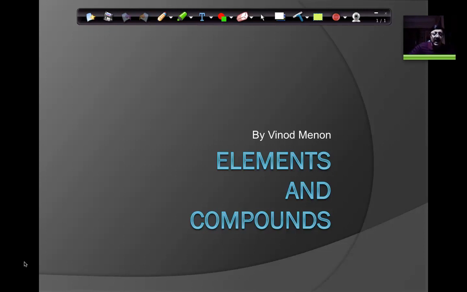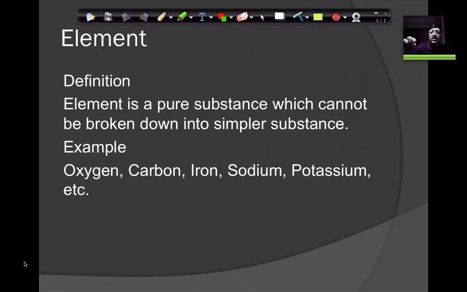Let's go ahead and start looking into what an element is. The definition of an element is a pure substance which cannot be broken down into a simpler substance. Let us take something like oxygen, which exists in the atmosphere. Oxygen cannot be broken up into something else.